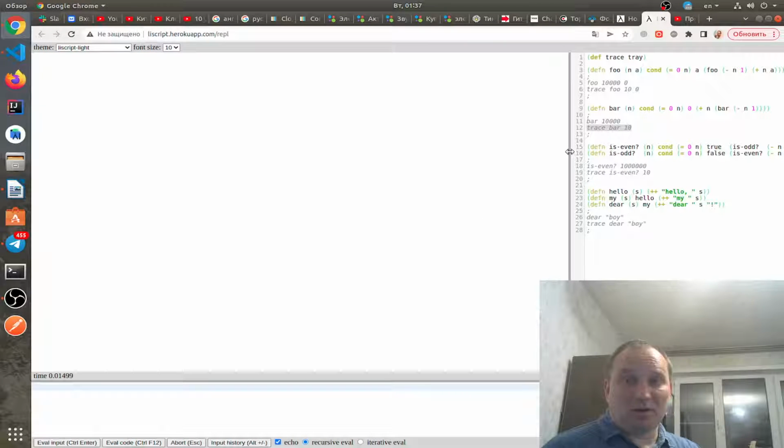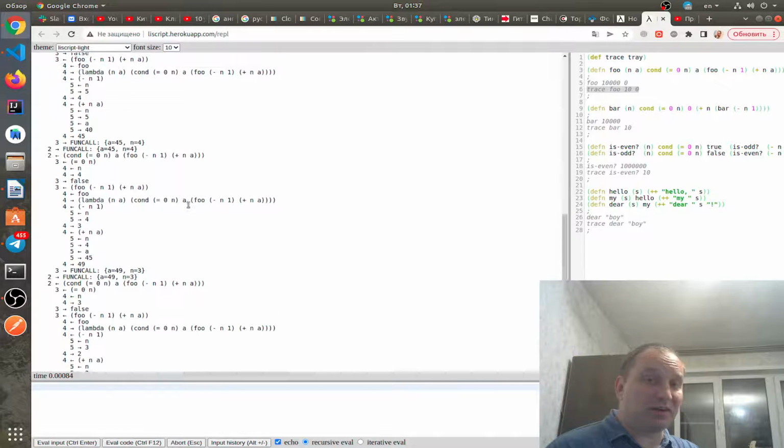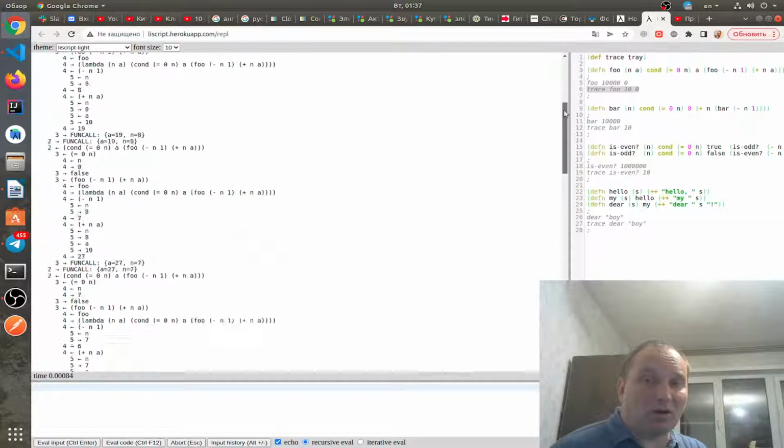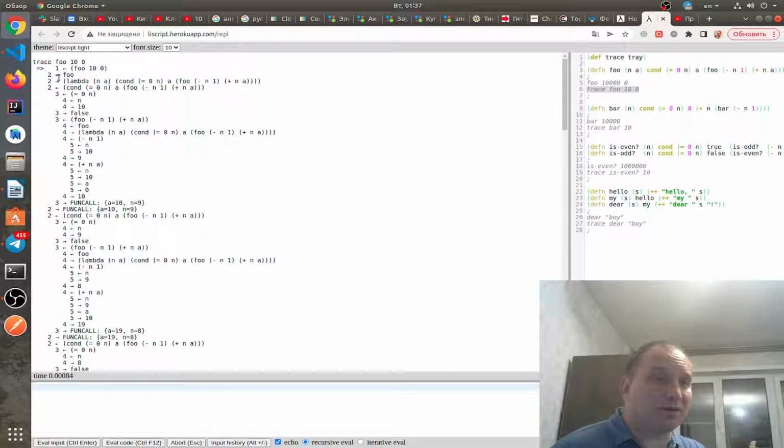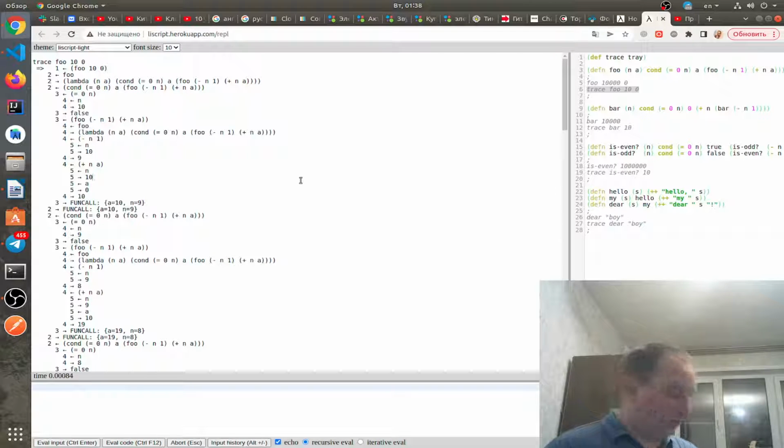But if we call stack trace of function foo on argument 10, it's linear, it's flat, and the maximum stack deepness is 5. First of all, first call is stack level 1, then level 2, 3, up, arguments 4, and so on. Then condition check is stack level 5, and then we return back on level 2, and then back up to level 5, and so on.